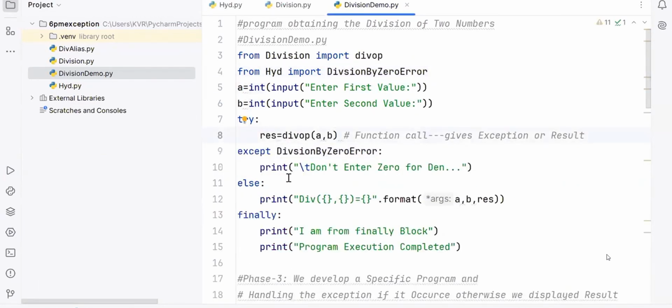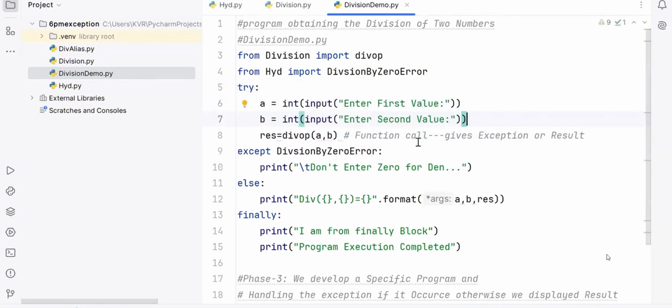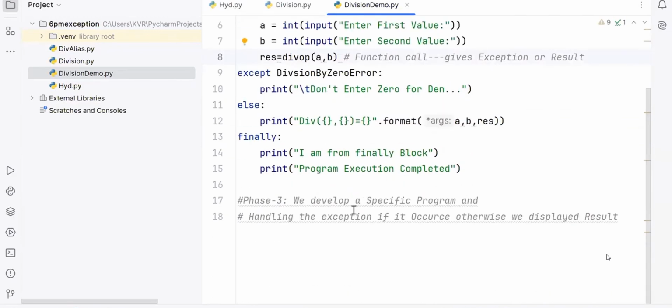The try and except is available in which versions? It is available in 7 to 9. This is not available here. Then what to do? If you want to do this part, where can you write the statements? Under this try. Under this try. This is one thing.